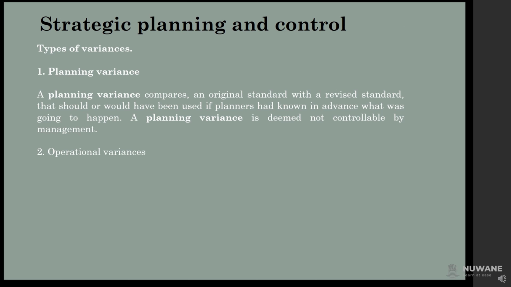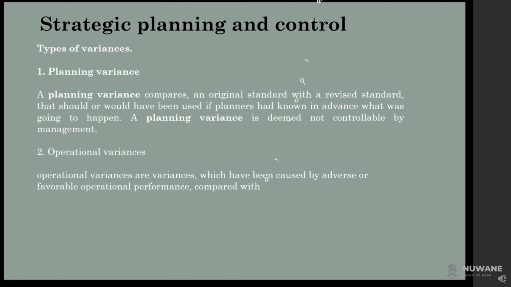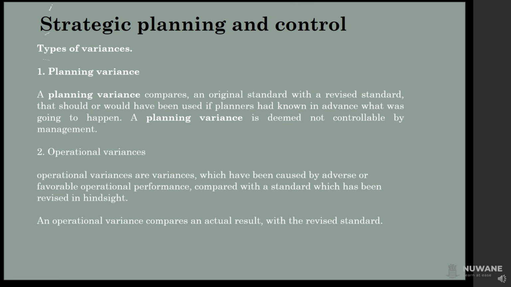2. Operational variances. Operational variances are variances which have been caused by adverse or favorable operational performance, compared with a standard which has been revised in hindsight. An operational variance compares an actual result with the revised standard. It is deemed controllable by management. Hence, management is held responsible for operational variances.